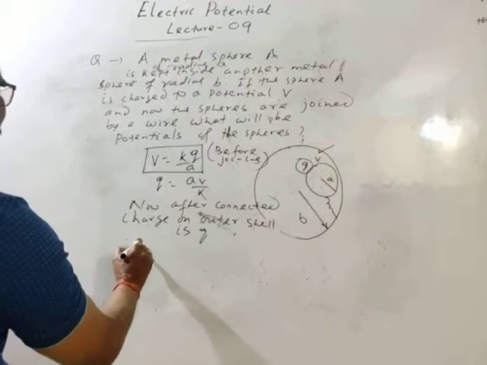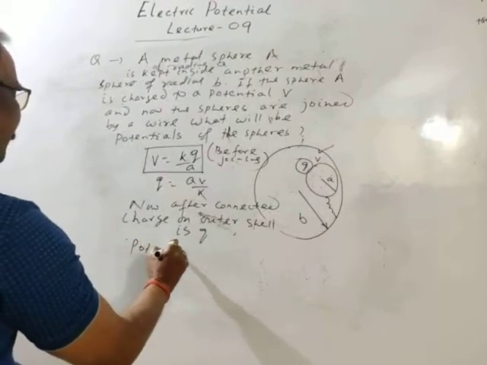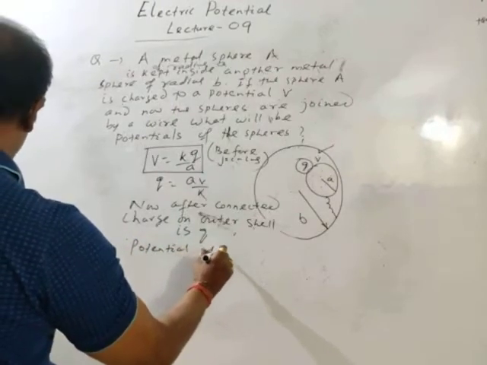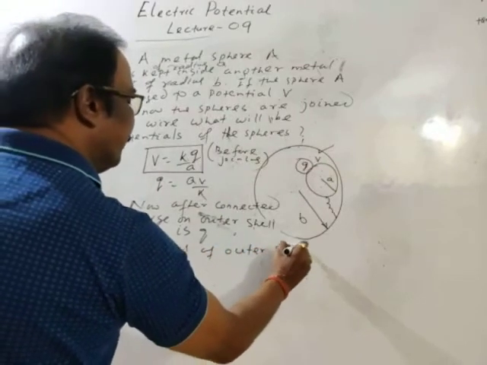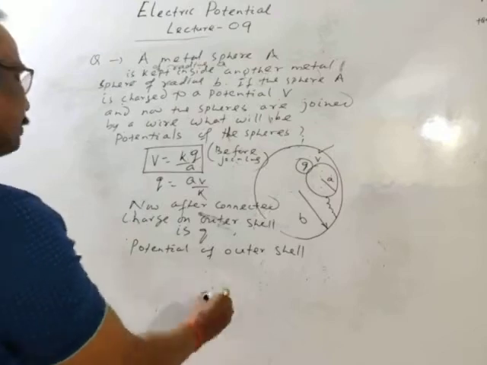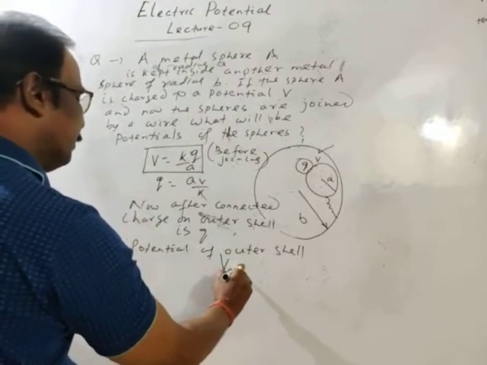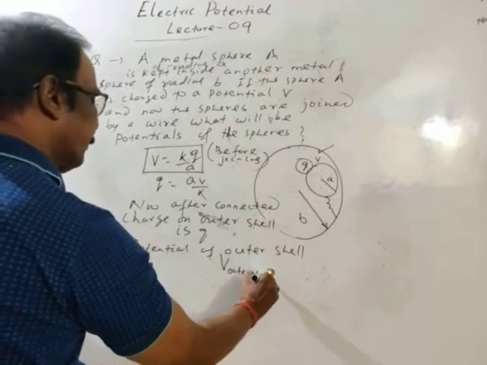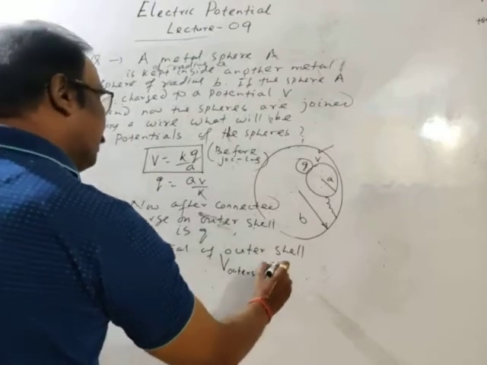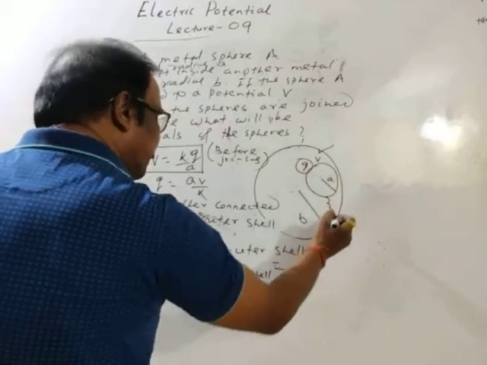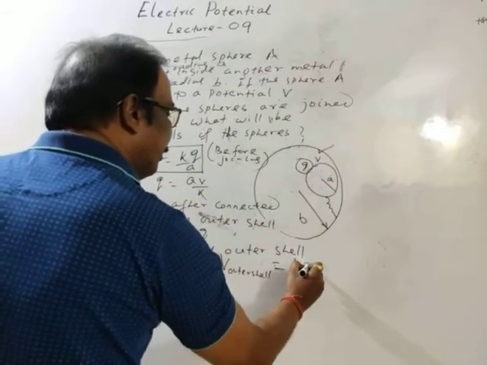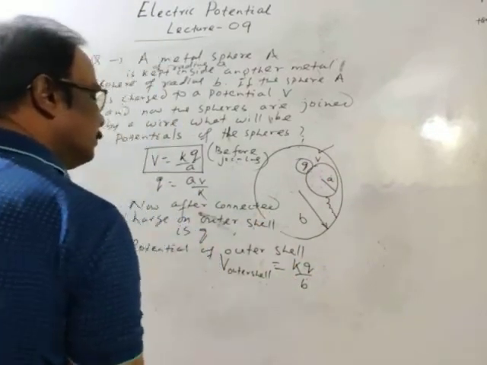Now potential of outer shell. V outer shell is equal to KQ divided by B, since total charge flows to the surface of outer shell.